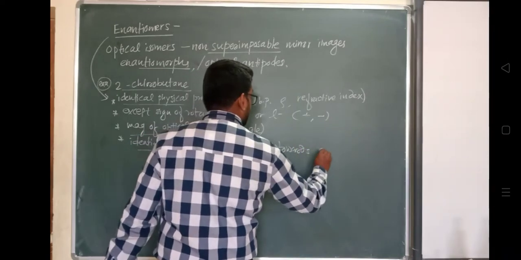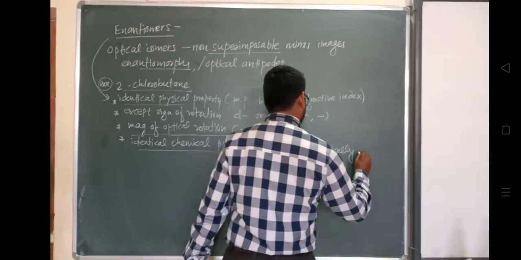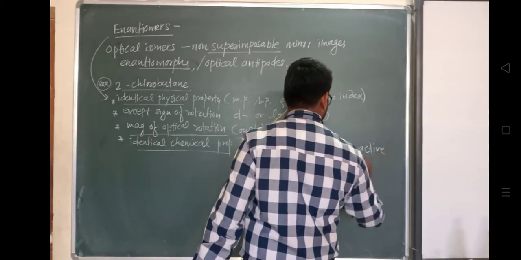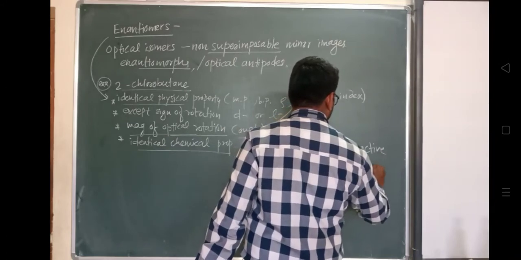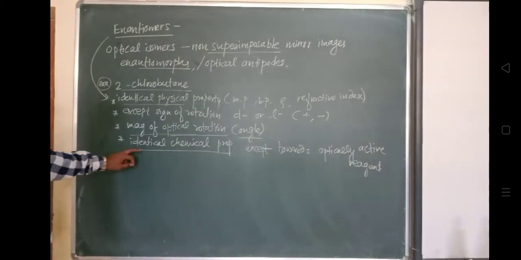Yesterday we have seen optically active and optically inactive. So their chemical and physical properties will be identical.